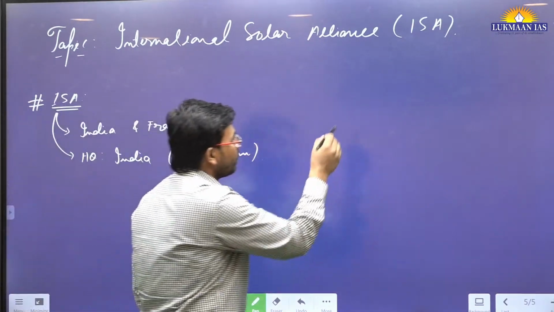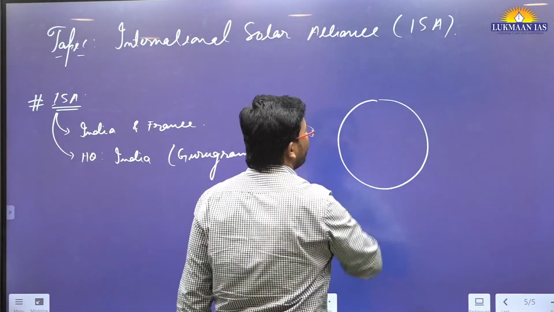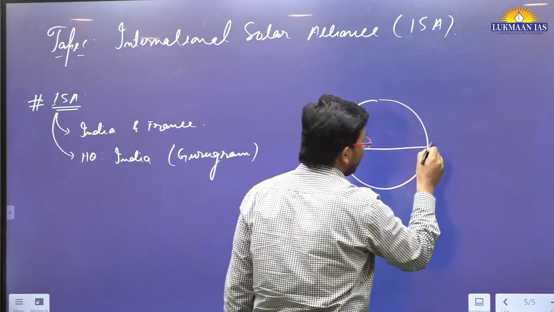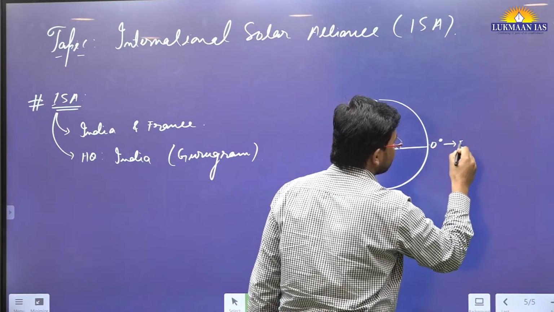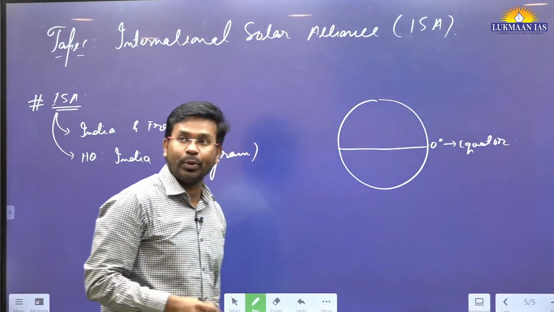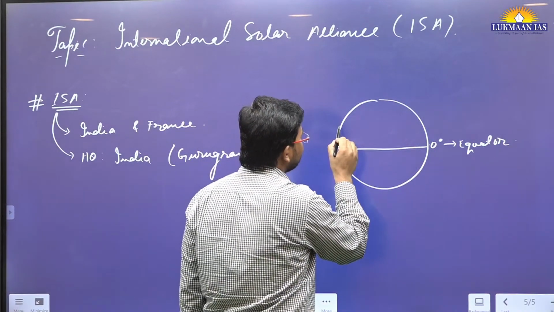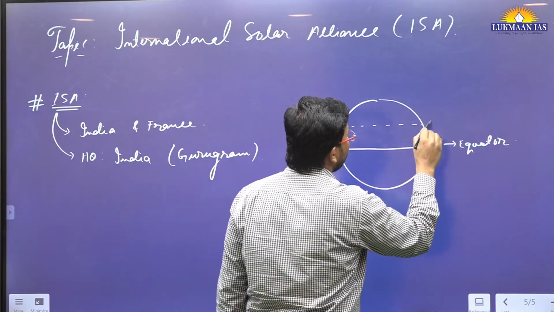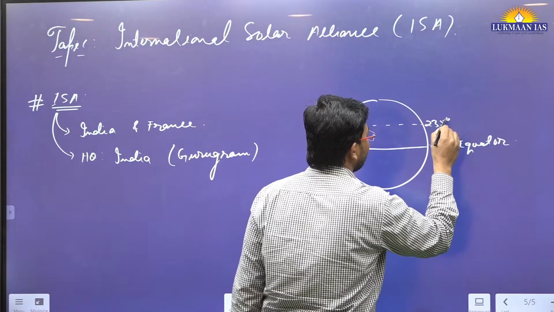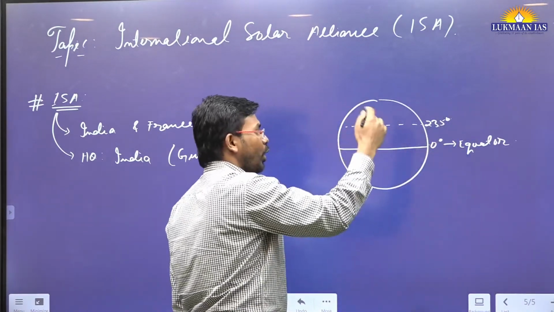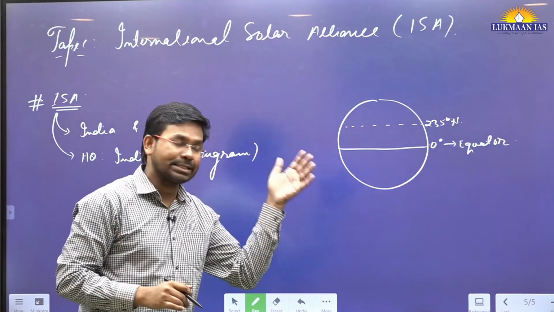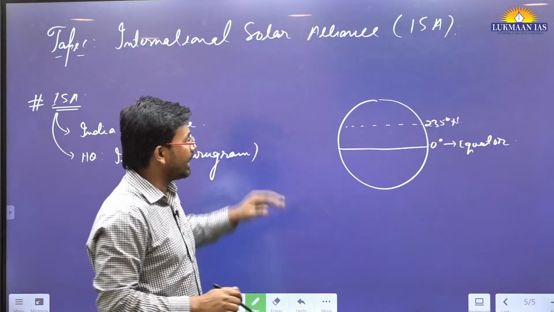So if I talk about the globe, over here we have the equator, the 0-degree line. It is known as the equatorial line, or simply we call it the equator. Then to the north we have 23.5 degrees north latitude. This is the line up to which the sun rays will fall directly.